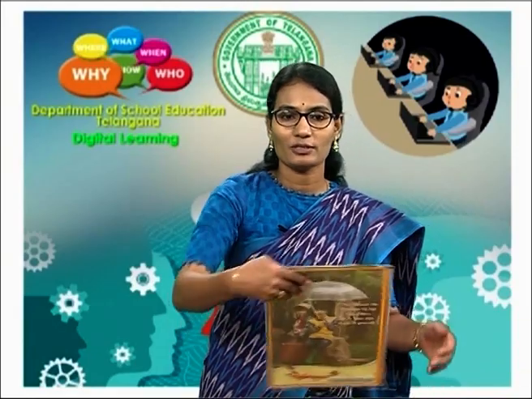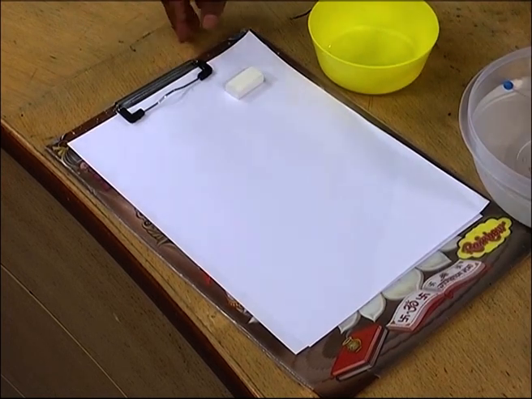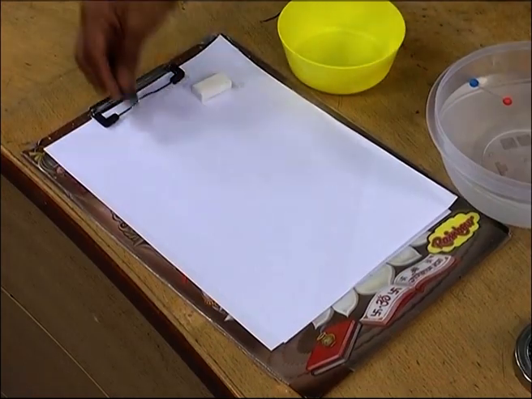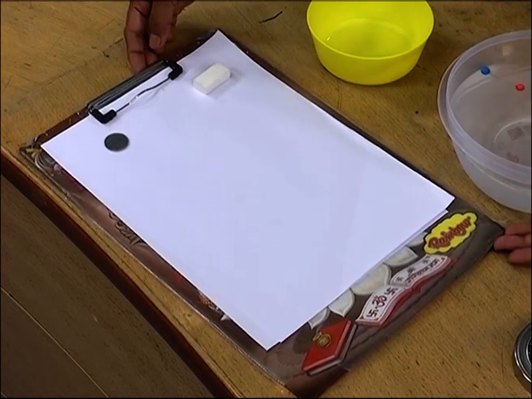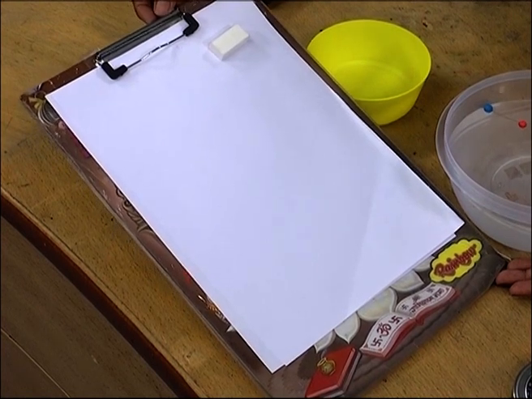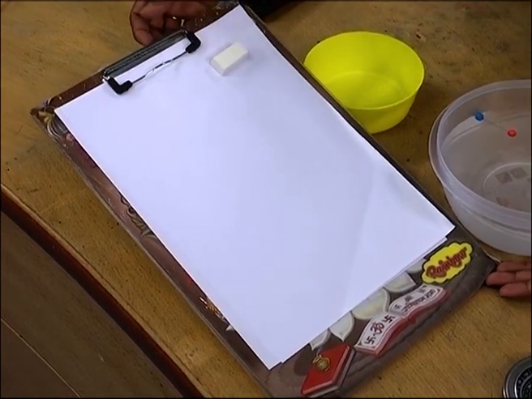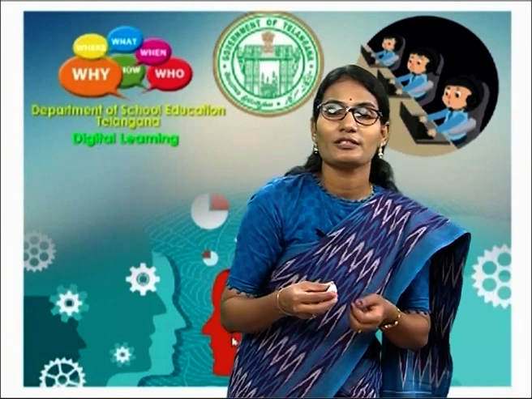Let us do a small activity. I am keeping an eraser and one coin on this plank, and I am lifting one end of the plank. See what happened. The coin slides down but not the eraser. Why? Because friction depends on the nature of the surface.